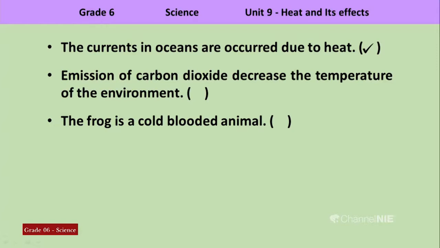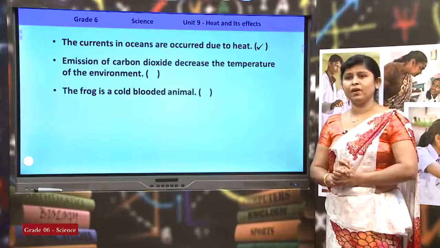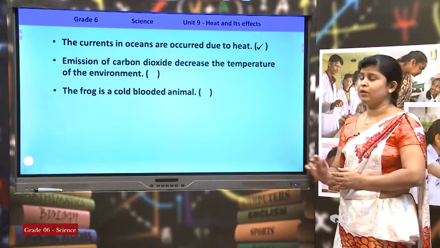The currents in oceans occur due to heat. That is one natural phenomenon occurring in our environment due to heat, currents in the ocean. Emission of carbon dioxide decreases the temperature of the environment. When I explained global warming, you can remember I said that excess carbon dioxide causes global warming. So, does emission of carbon dioxide decrease the temperature? No, that is wrong. It increases the temperature of the environment.